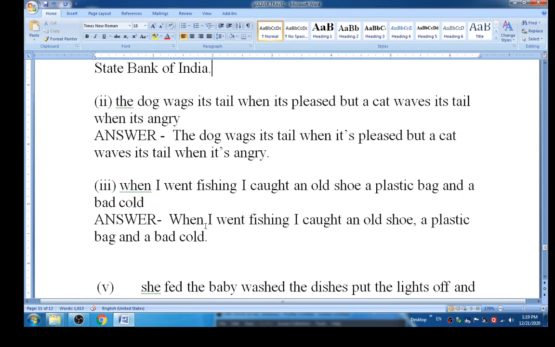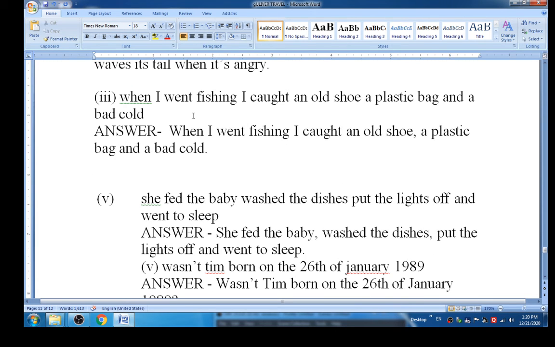Okay, then look at that second. The dog wags its tail when it's pleased, but a cat waves its tail when it's angry. Then look at that answer. The dog wags its tail when it's pleased, but cat waves its tail when it's angry, right? Then look at that third. When I went fishing, I caught an old shoe, a plastic bag, and a bad cold. When I went fishing, I caught means here I became capital, and old shoe, after that old shoe you can put comma, then a plastic bag and a bad cold. Afterwards at the end there must be full stop.